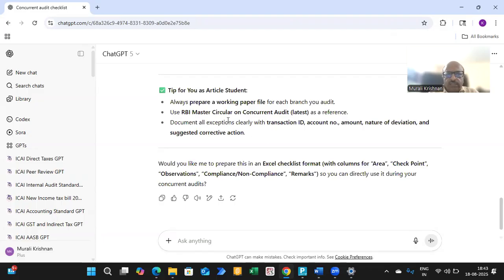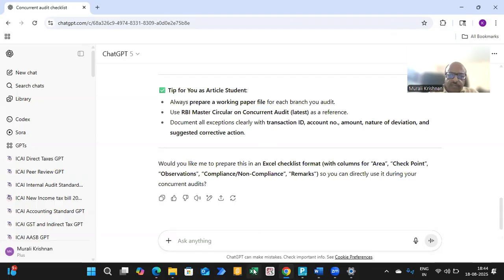Now, having looked at these two things which you normally do, which are based on prompts, we are going to look at some other areas where we are going to use ChatGPT, especially when you want to work in Excel and you want to do some working in that.